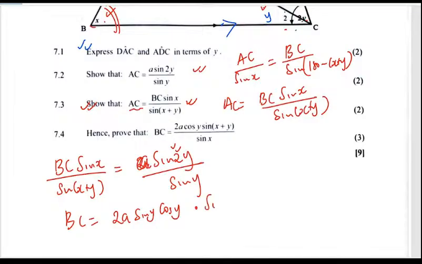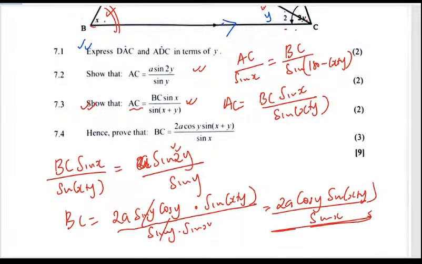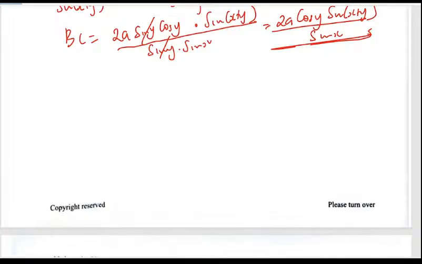And now I'm multiplying it by the sine of X plus Y, and then dividing it by the sine of Y and the sine of X, because this must go down, this must go up. So this cancels that, meaning that we have our 2A cos Y, the sine of X plus Y, and then we're dividing this by the sine of X. Okay, so that is what we have for that particular question.